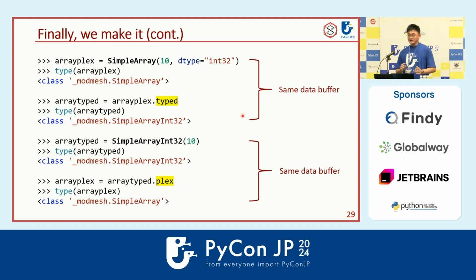And I just mentioned the casting. So for example, here we have the ArrayPlex with the type int32, and we can just call that type to cast it to the TypedArray. And the operation is actually very cheap because for the underlying data, we don't do any modification or copying. And it's the same for casting the TypedArray to ArrayPlex.